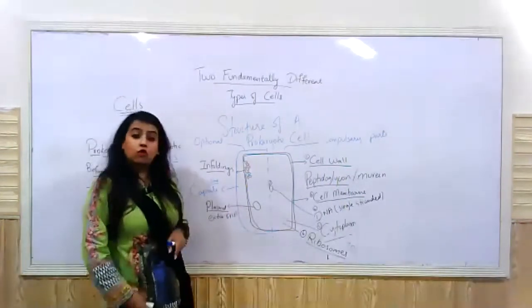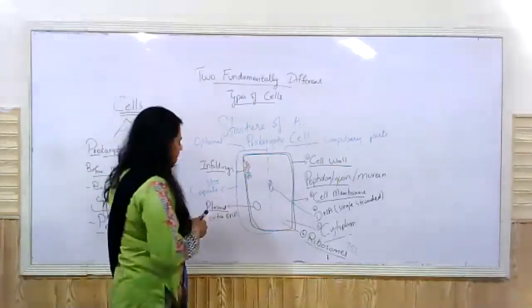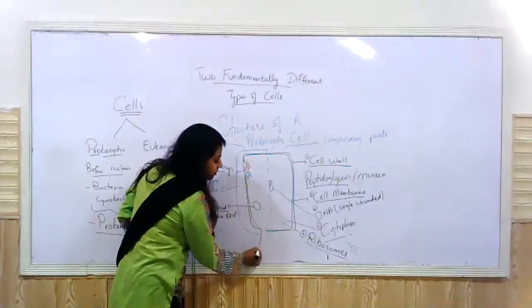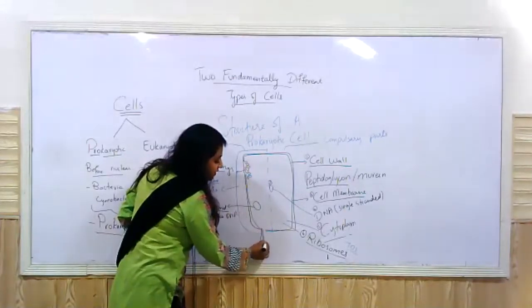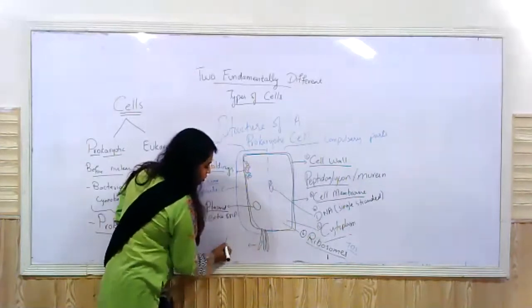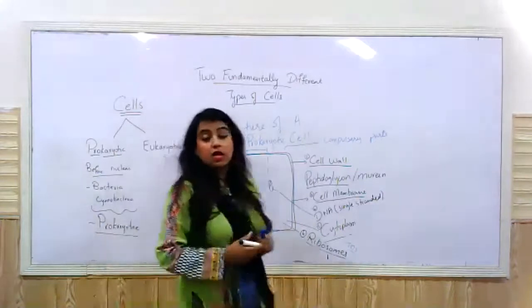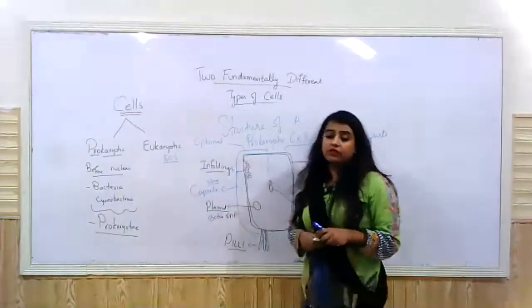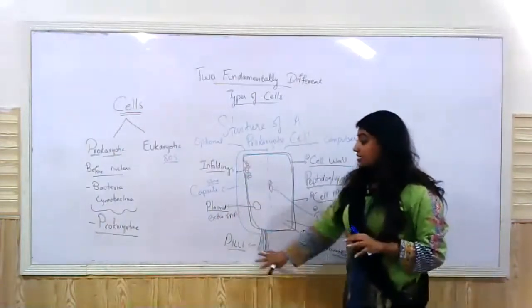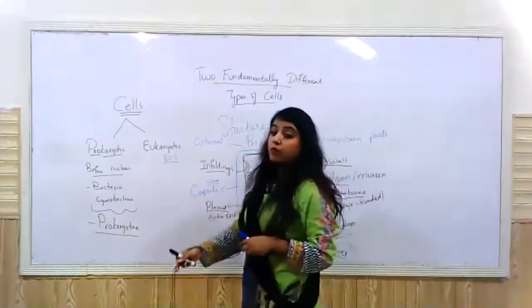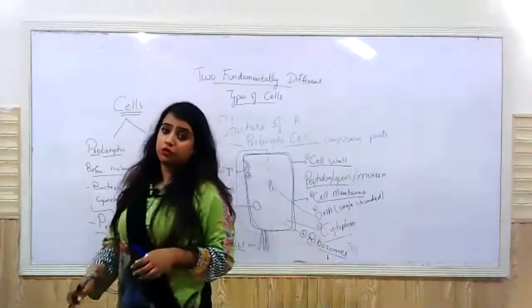Then there is one more organelle, part that is termed as pili, right? There are finger-like projections, and these finger-like projections are called pili. Some bacteria have pili, others do not. Now, what is the function of the pili? The pili basically are responsible for sexual reproduction.